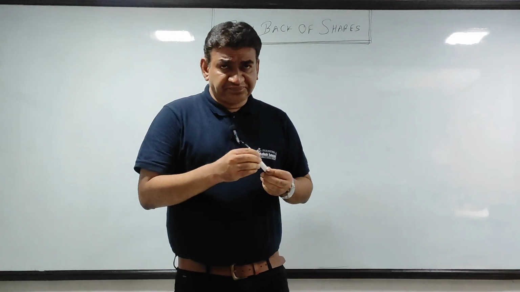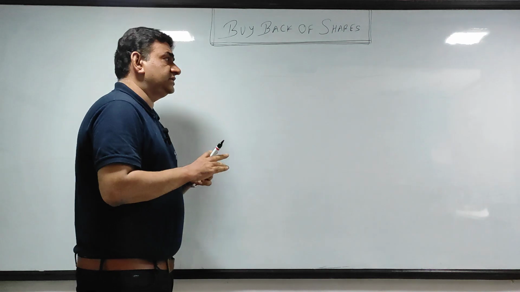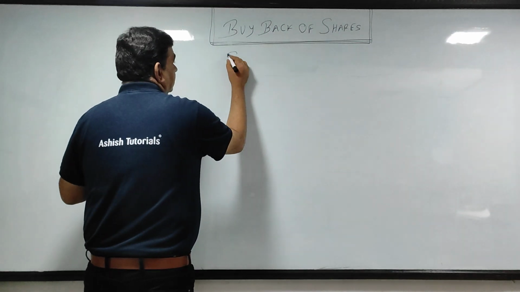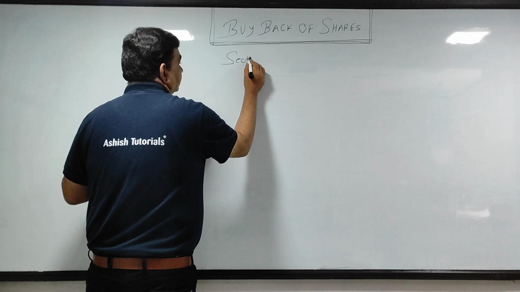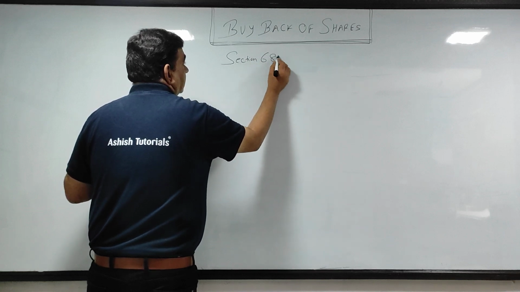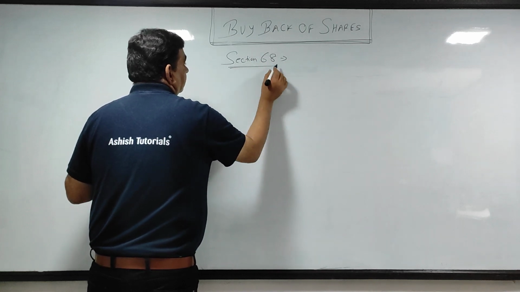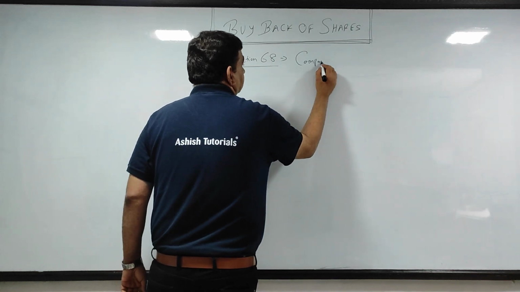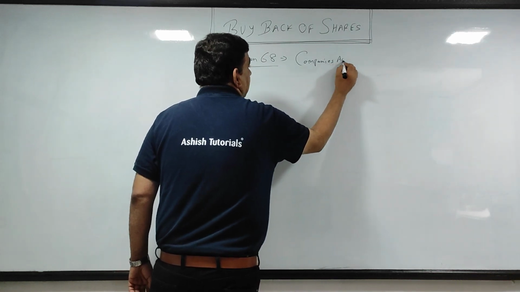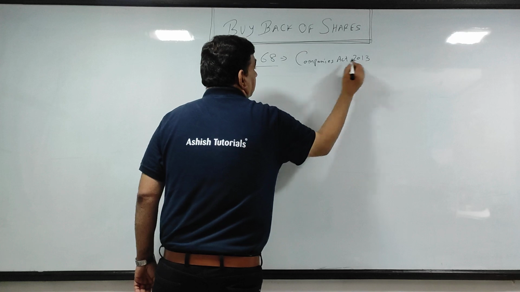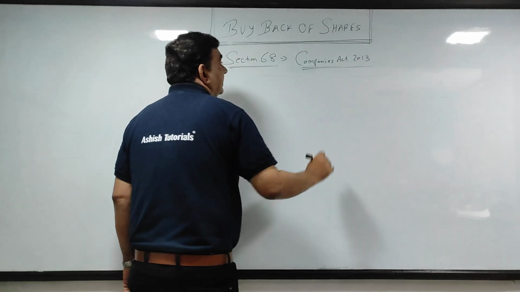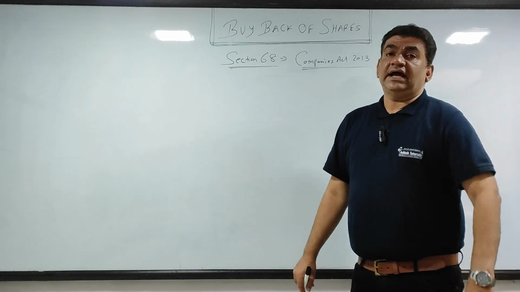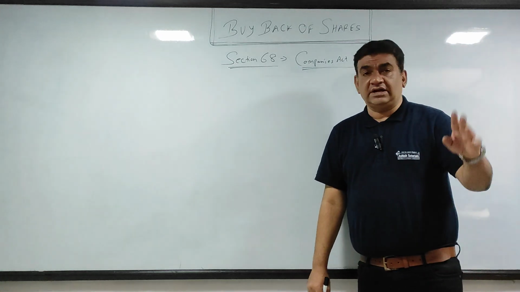Okay, now see, few important points. First of all, very important, the provisions of buyback of shares are governed by section 68 of the Companies Act 2013. In the old Companies Act there was a different section, 77A होता था, as per Companies Act 1956, that is out now.